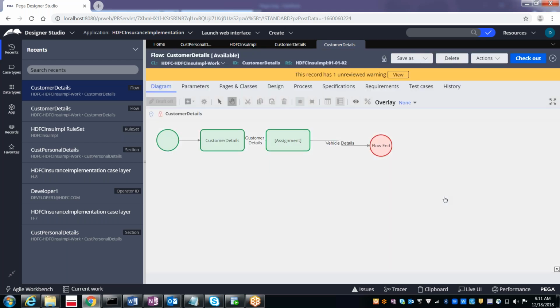This is done by developer 1. So if developer 2 wants to do the changes in the customer details, does this person also need to do the save as or not required? Not required, as developer 1 already did that. Exactly. Developer 1 already saved this rule under the 010102, so developer 2 is not required to save as it. He can directly do the checkout and then he can do the changes. Let's see.